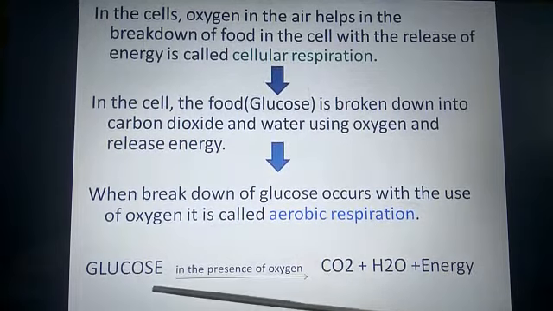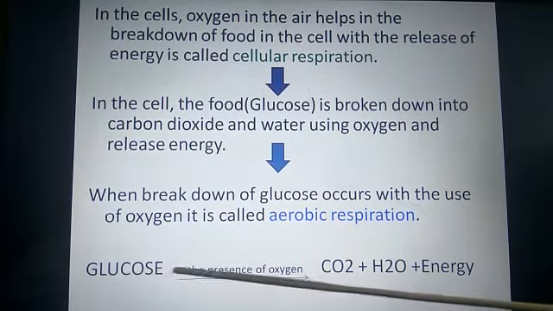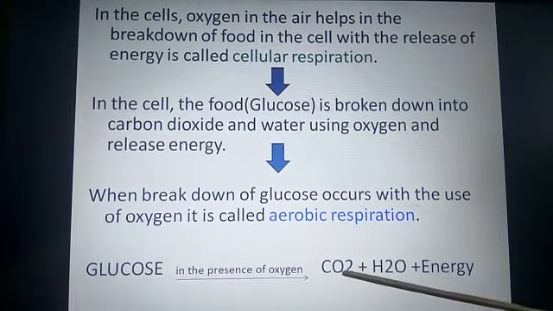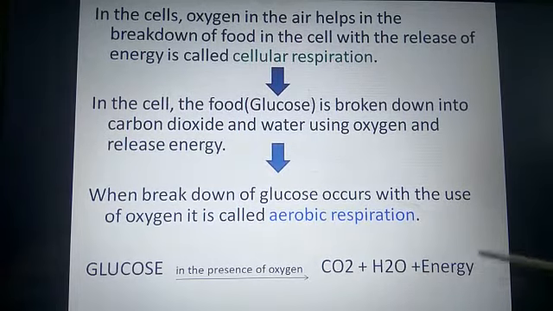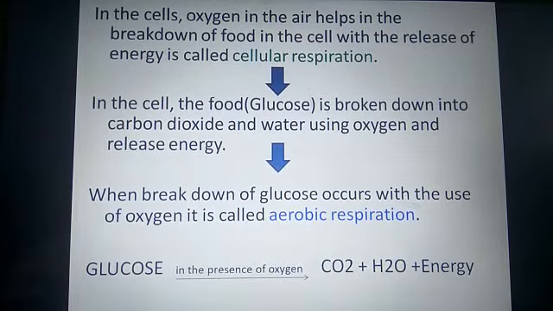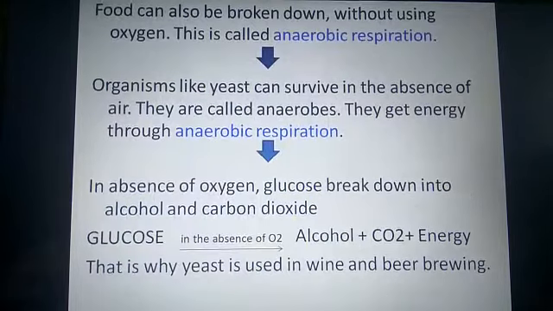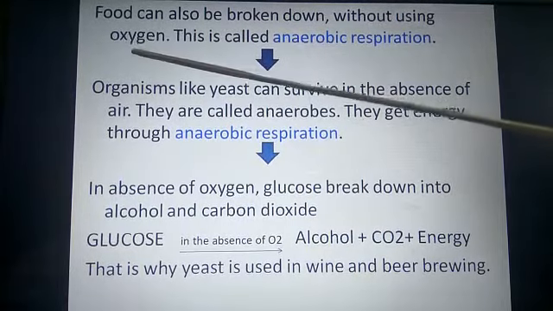This is the reaction. Glucose in the cell is broken down to carbon dioxide and water, and during that process energy is released, and this takes place in the presence of oxygen. The food can also be broken down without using oxygen.